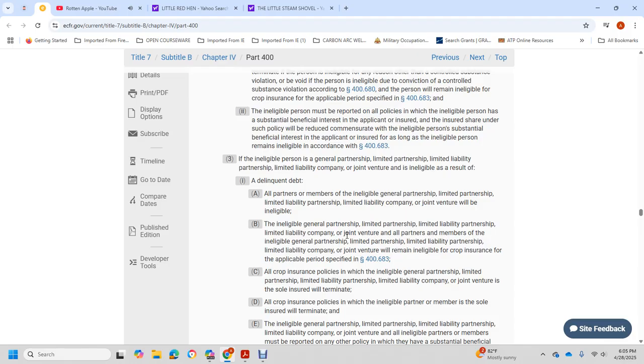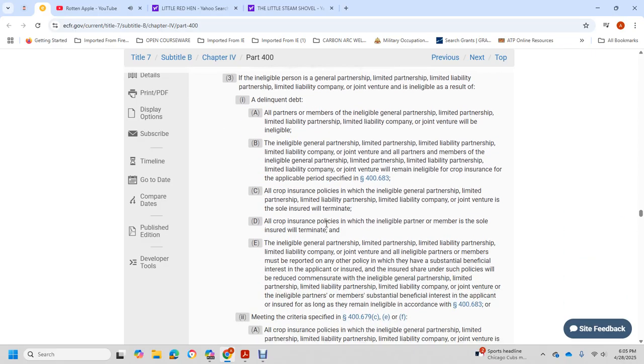joint venture, and all parties or members of the ineligible general partnership, limited liability partnership, limited partnership, or limited liability company joint venture with the eligible crop insurance within the application period specified in 406A3. All crop insurance policies of the eligible general partnership, limited partnership, limited liability partnership, or limited liability company joint venture with the sole insured will be